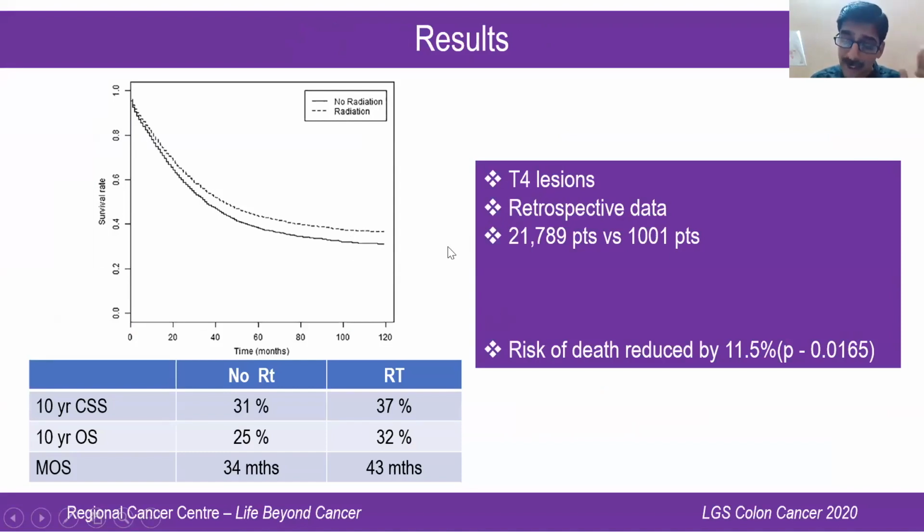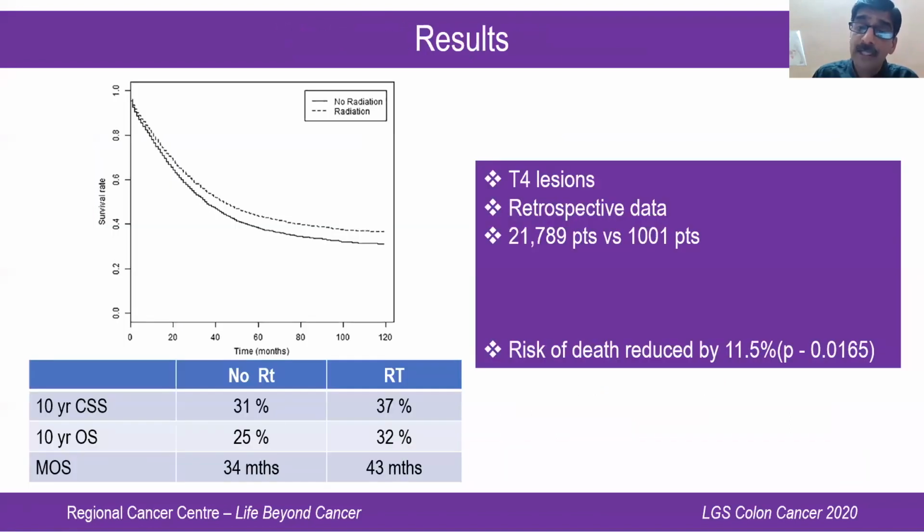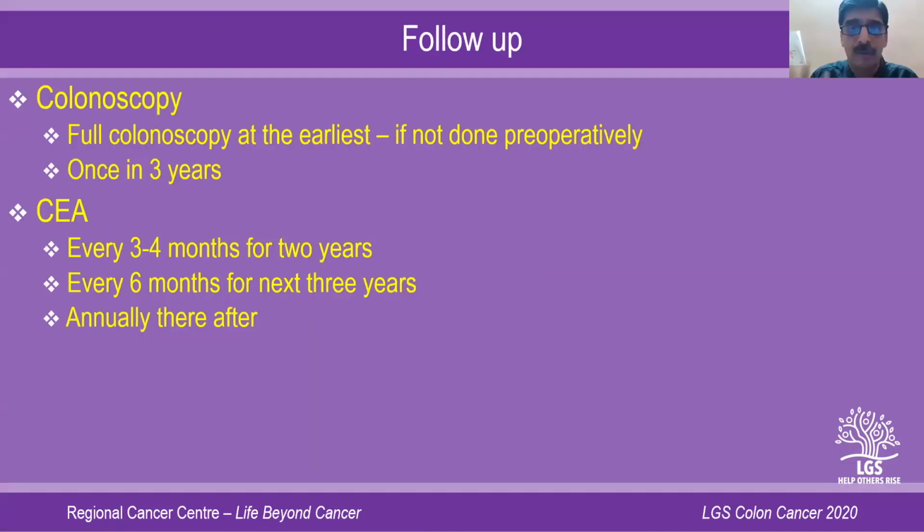So even though the randomized control trial evidence is not in favor of postoperative radiation in colonic cancer, this one particular analysis published in 2019 tells me that the concept of radiation is not a closed chapter. It is still being actively considered. So in a patient who has a T4 lesion, or in a patient who ends up with margin positivity, there may be a role for adjuvant radiation in addition to adjuvant chemotherapy.